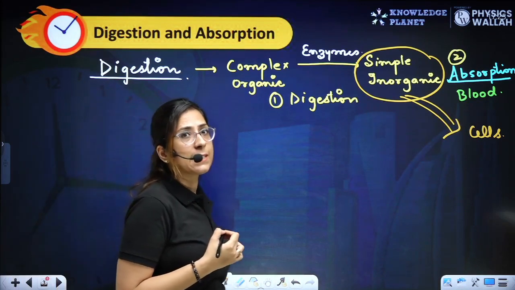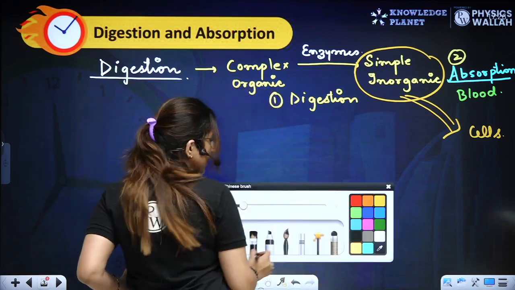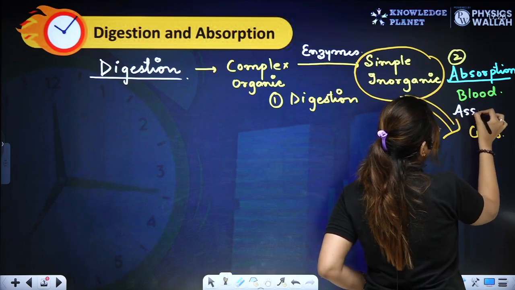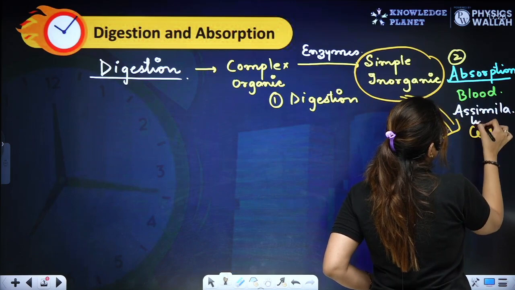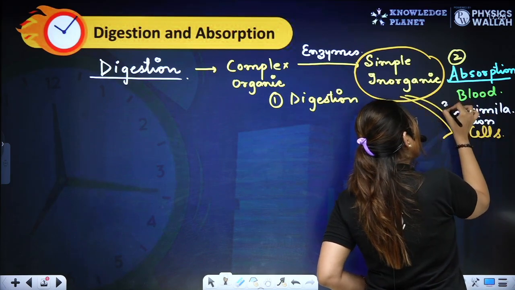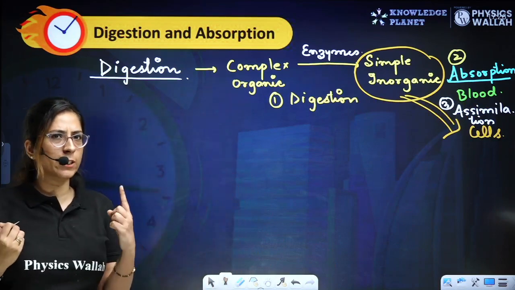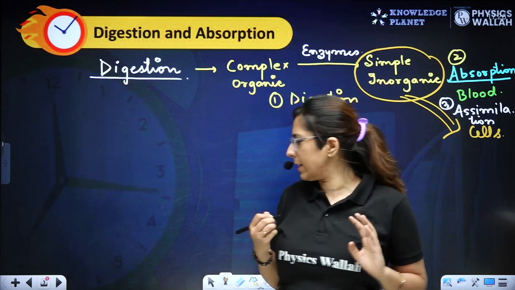All these cells get energy. So this is termed as assimilation. This is the third terminology. Clear? So hope the three words are clear to you, starting from digestion to absorption and assimilation.